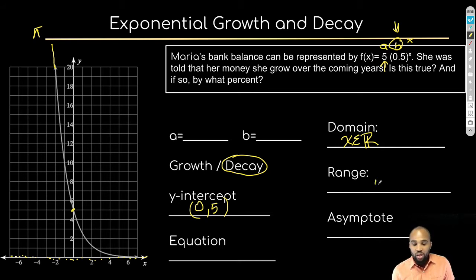So I'm going to say the range can be anything that's greater than 0. But it can't be equal to 0. Why? Because it never touches 0. So all my y values greater than 0 can be equal.